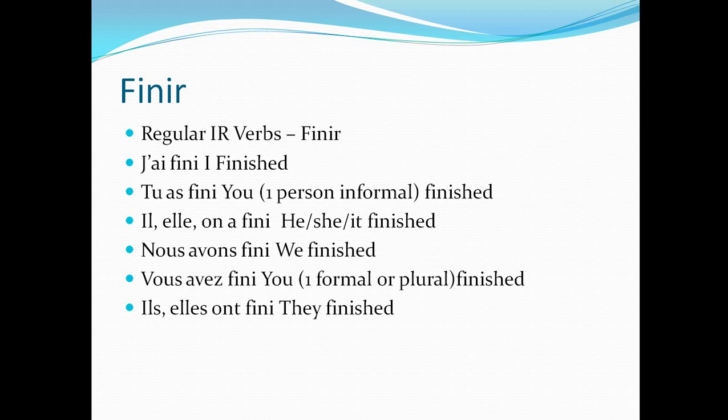So j'ai fini, I finished, tu as fini, you finished, il/elle a fini, he, she, it finished, nous avons fini, we finished, vous avez fini, you finished, ils/elles ont fini, they finished or they have finished, we can say. So what again we are doing, we are just dropping the ir, adding i to the verb. So that is our participe passé, and this is a regular ir verb. The sentence structure would be subject plus a verb conjugation in present tense and then the participe passé.